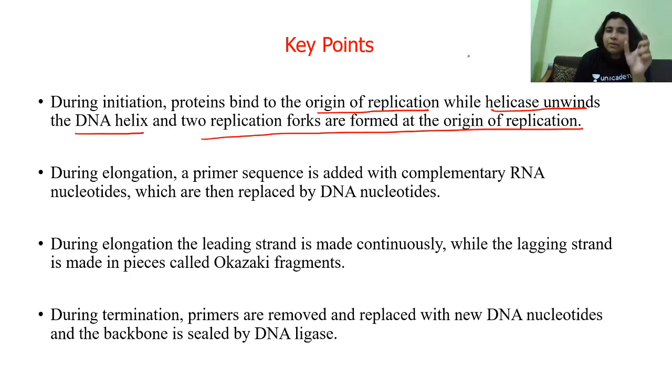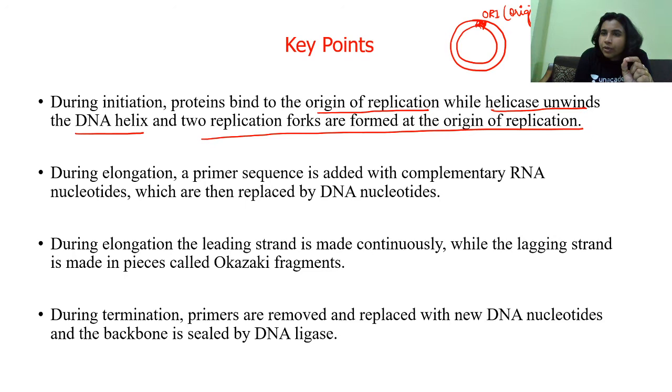Say, for example, I'm talking about prokaryotic DNA. We know that prokaryotic genetic material is circular in nature in some cases. So this circular DNA will have a location known as ori, which we call the origin of replication.